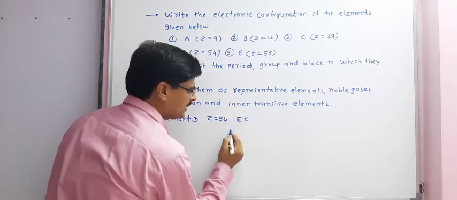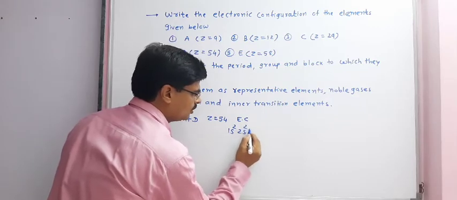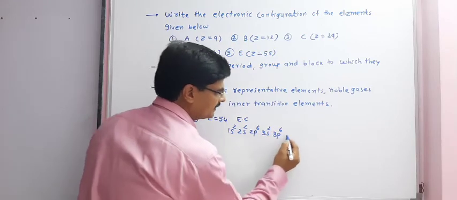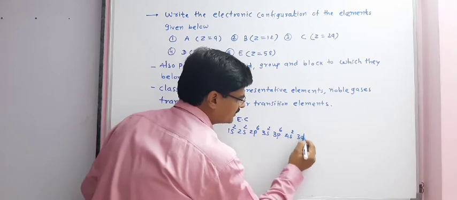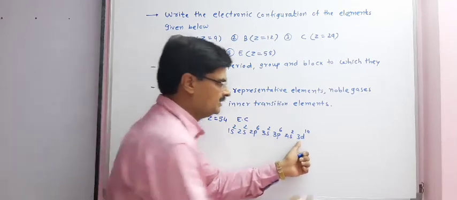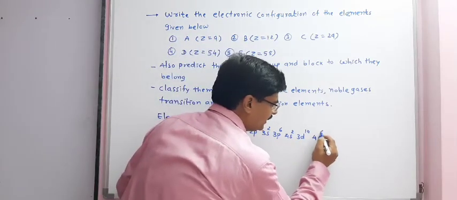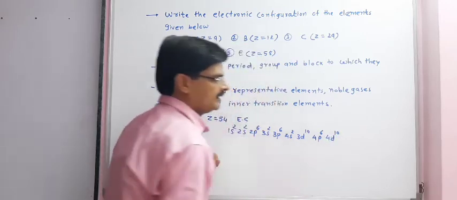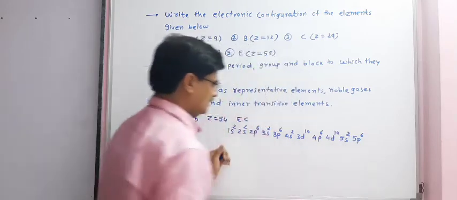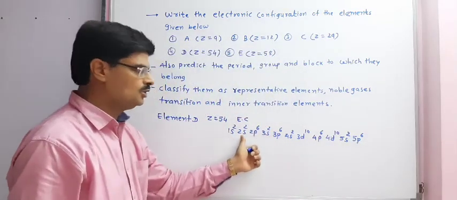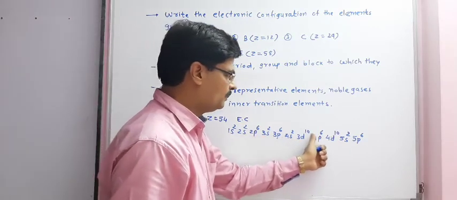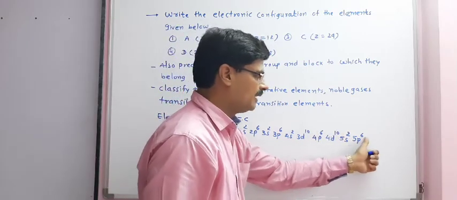So the electronic configuration is 1s2, 2s2, 2p6, 3s2, 3p6, 4s2, 3d10, 4p6, 4d10, 5s2 and 5p6.